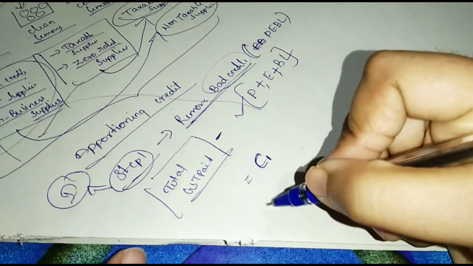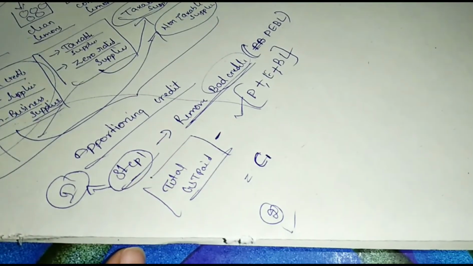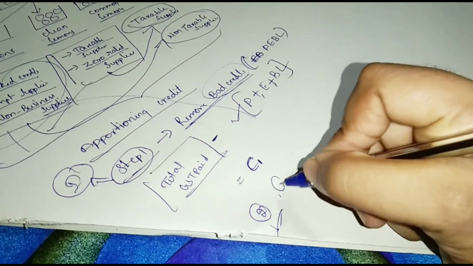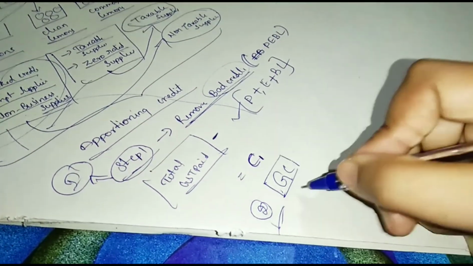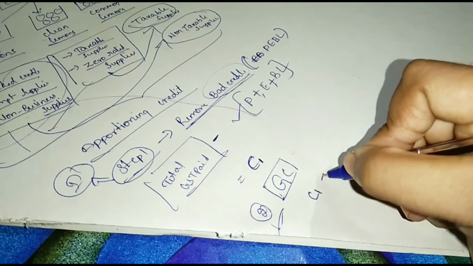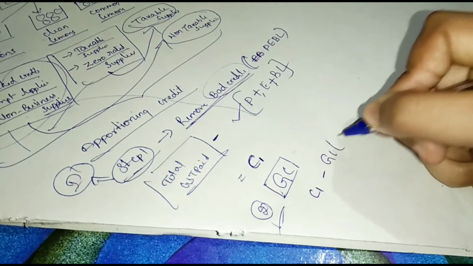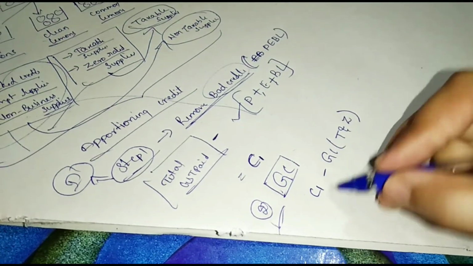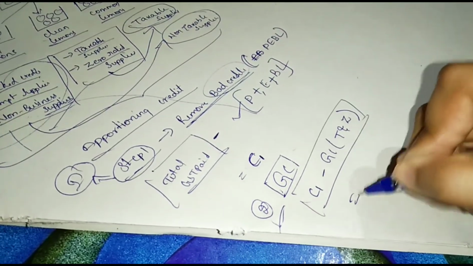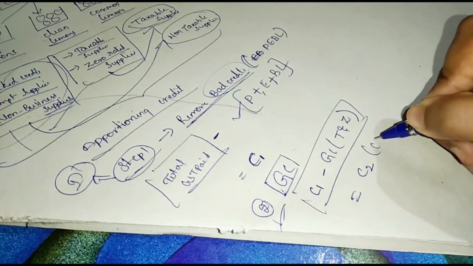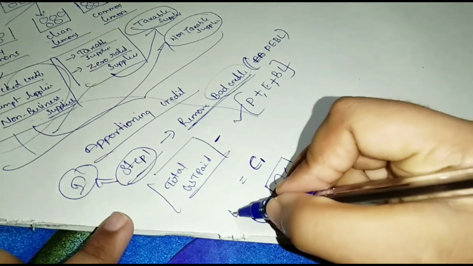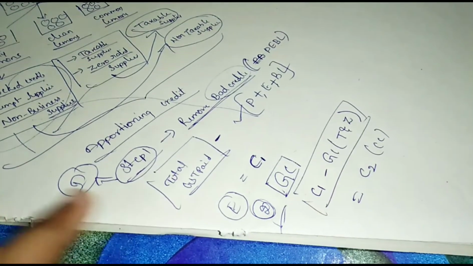And see the next, step 2. Step 2 is keep aside good credits. That means C1 minus good credits, taxable and zero rated supplies. Okay. Then the balancing figure is C2, that is common credits. In step 2, eligible for ITC. Okay.